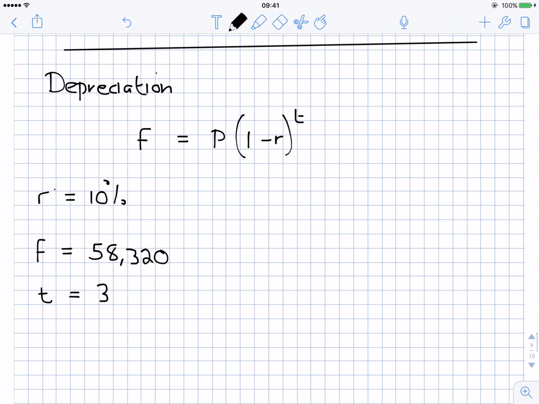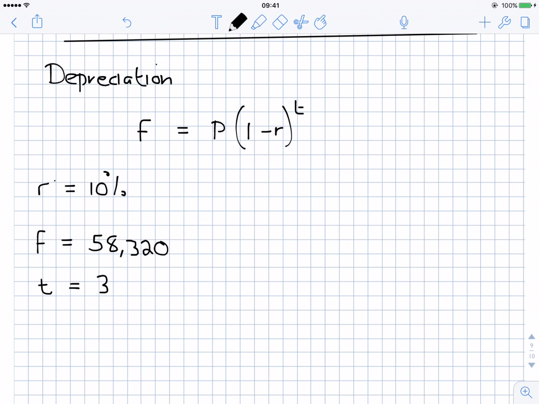We want to know how much was the car worth when it was new. Oh, sorry, the machine, not the car. So when it was new, that's P. The amount you invested at the start, P. So, what is P? How much did you invest in the machine at the start? How much did you buy the machine for? So F is equal to P by 1 minus R to the power of T.